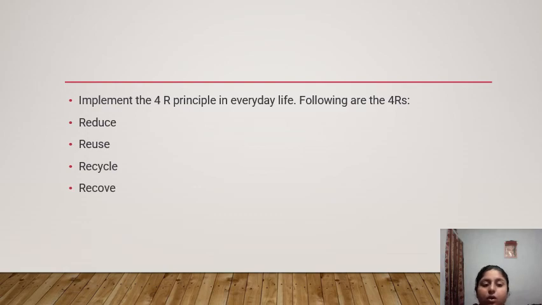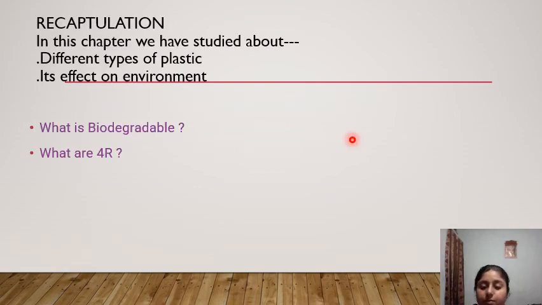Yes, okay. So now recapitulation time. In this chapter we have learned about different types of plastic, how they affect the environment, what is biodegradable, what is non-biodegradable, and examples of biodegradable and non-biodegradable. So what is biodegradable? Yes, the biodegradable is that which is decomposed easily by the natural process.